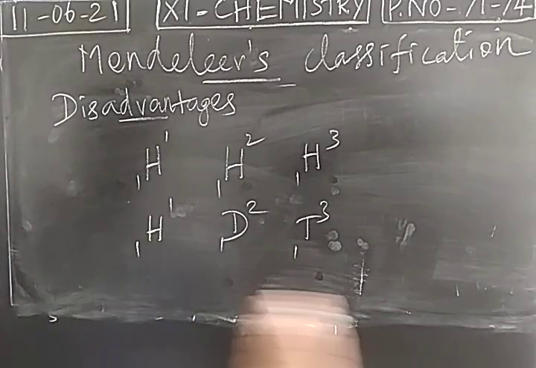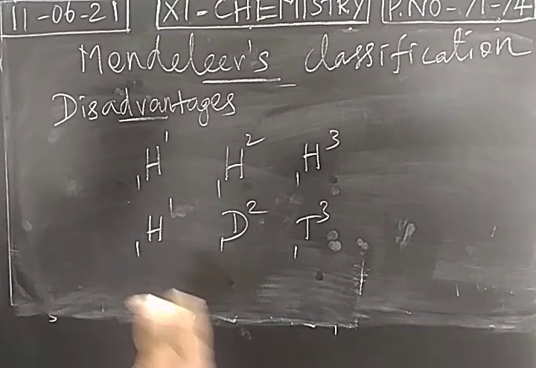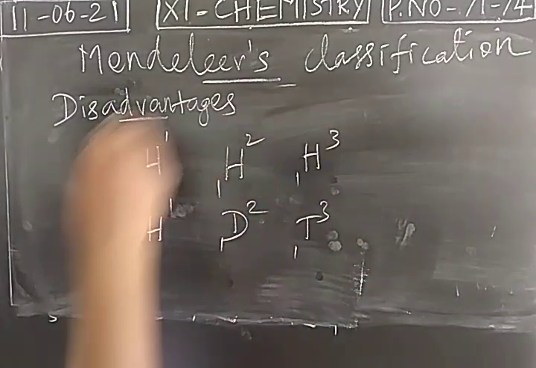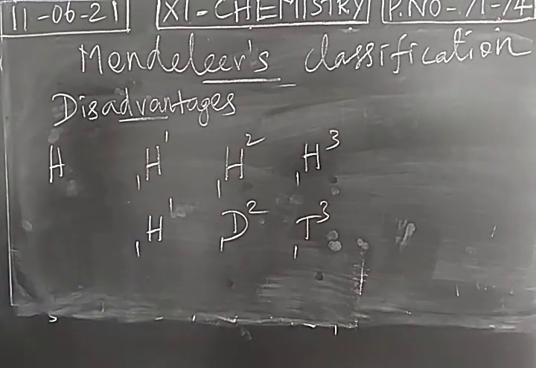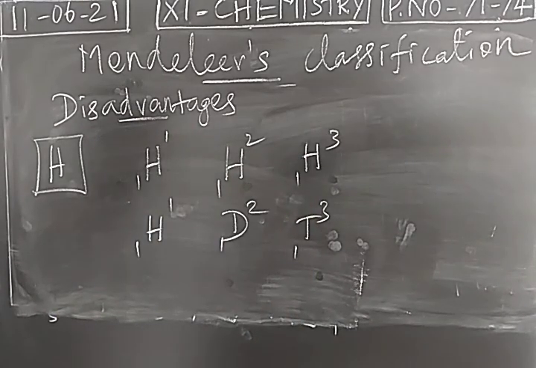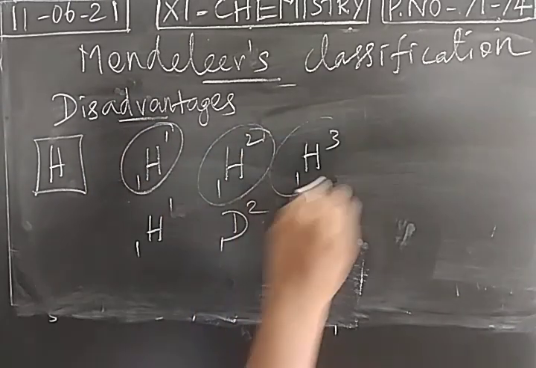All the three isotopes have the same atomic number but different mass number due to the difference in the number of neutrons. All three belong to the hydrogen element, so hydrogen has three isotopes with different atomic mass: 1, 2, and 3.